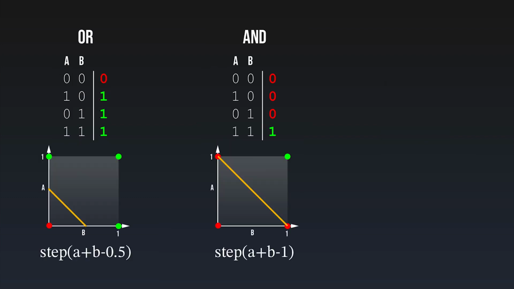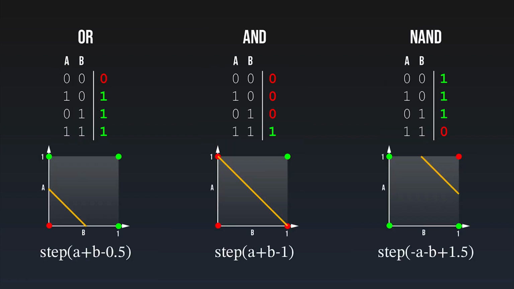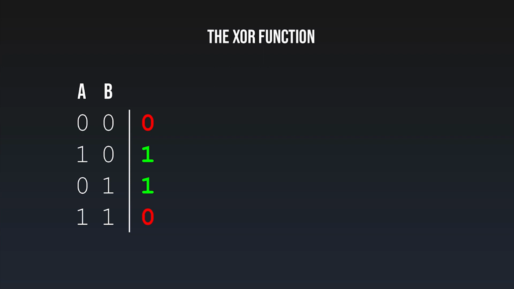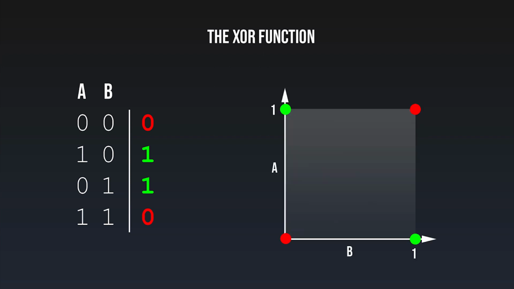The same works for AND and not AND. Let's have a look at exclusive OR now. The exclusive OR function only returns 1 if both input values are not the same. After putting this on a 2D plane, we have a problem. There is no way of separating the red from the green dots by a straight line. This means a single neuron is not capable of modeling this function. Only if our dataset can be separated by a straight line, we can use a single neuron.